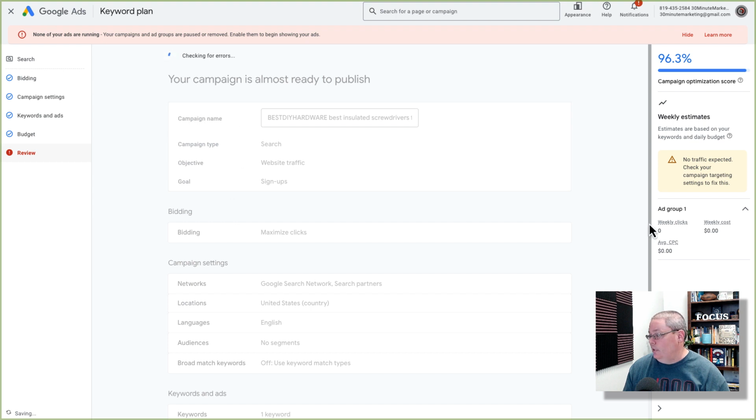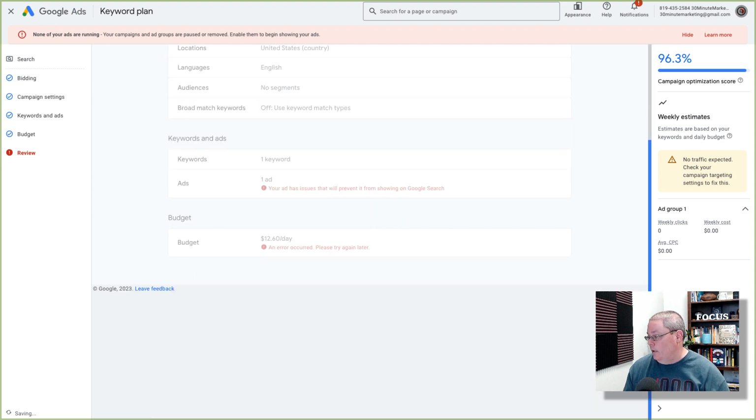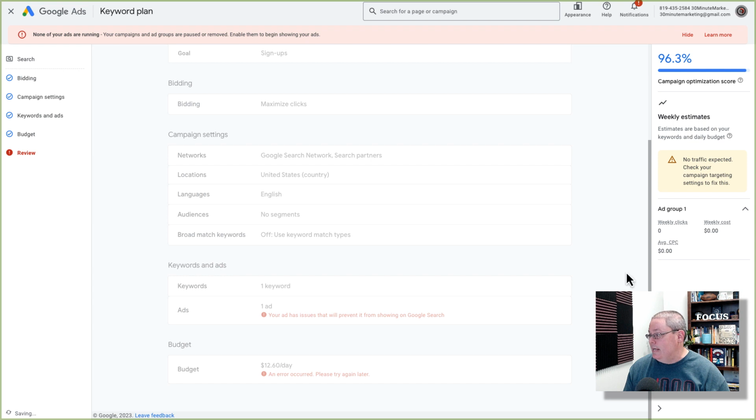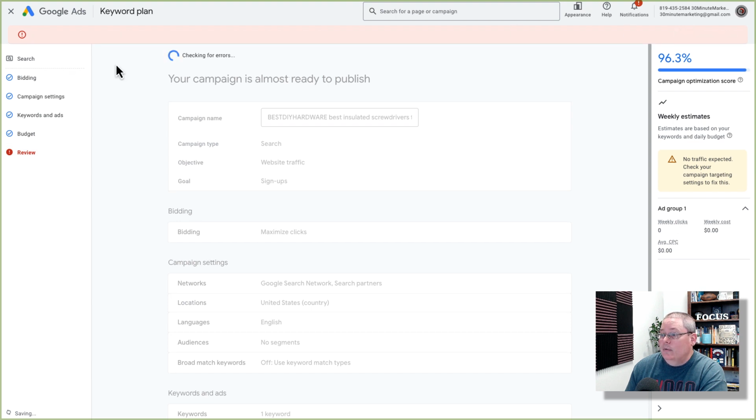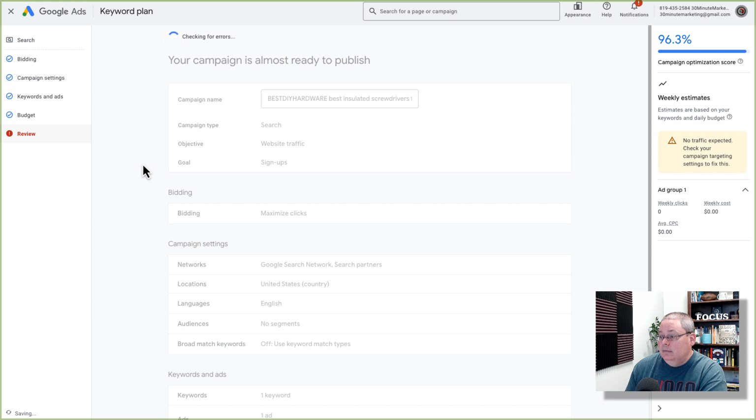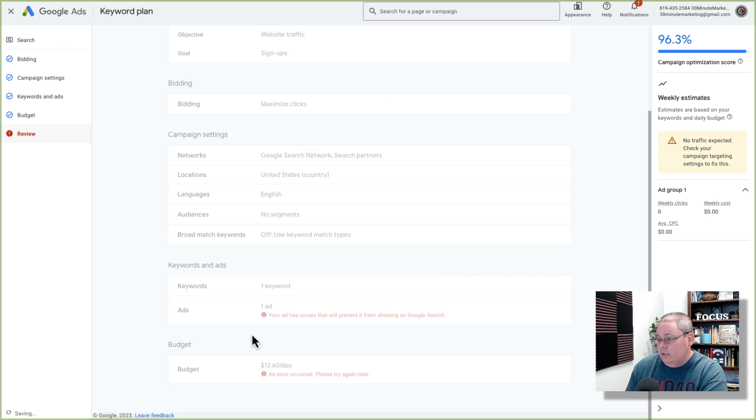I don't really want to refresh this because I'm going to lose my work, but I don't really see an option at this point other than to say, why are you not working? I get it. They're review errors. So let's see. Yeah, I know none of my ads are running because I don't have any ads running currently. Let's go back to budget and see if it'll take us back to budget so we can fix it. Because what we're doing is we're looking, it says budget and keywords.